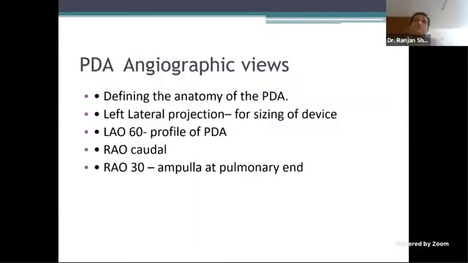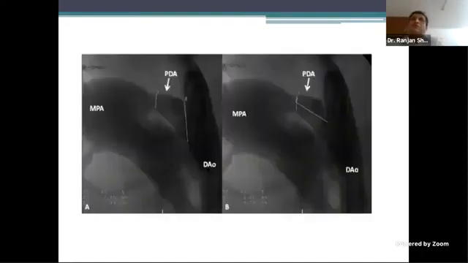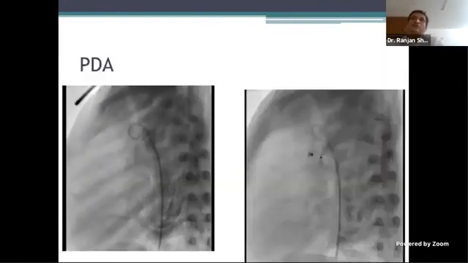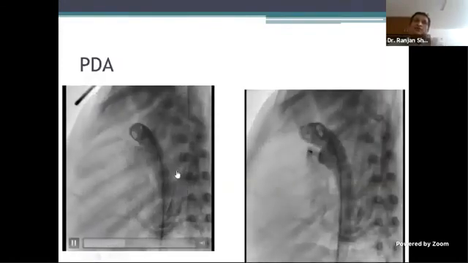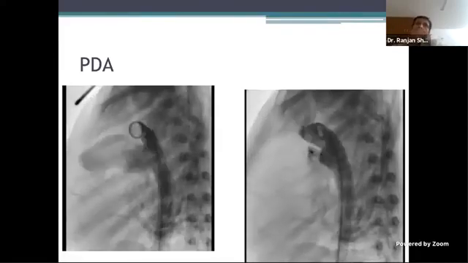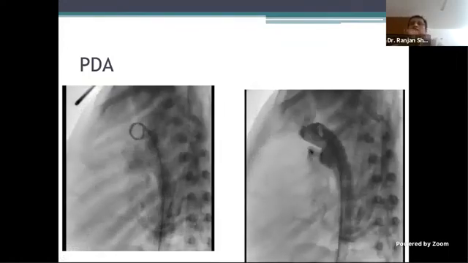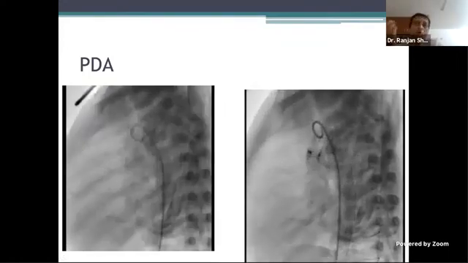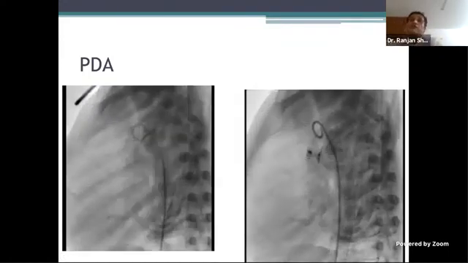Now for PDA, we have discussed this. The best view for PDA is either RAO 30 or it is lateral. These are the best views. These are the views where you can measure the PDA ampulla, size it and oversize, and device it. So if anybody wants to describe, they can describe. They will ask you what is the other view, which is good. The other view, if you can't profile it in this, is RAO 30. There are sometimes those small PDAs which are audible and you want to close them, they won't be seen in lateral. You may have to do it in RAO view and see.